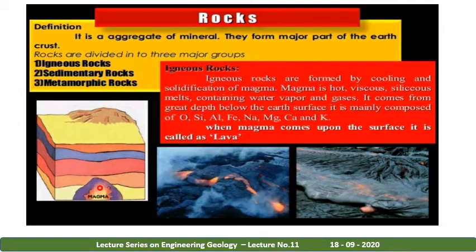You can see in this diagram, when magma travels from the subsurface to the surface, it erupts on the earth's surface, and then it is called lava. If magma is present inside the earth crust, it is called magma. When the same magma comes outside onto the surface, it is called lava. So what are the engineering properties present in this magma and lava? Basically oxides, silicates, aluminum, iron, magnesium, potassium.